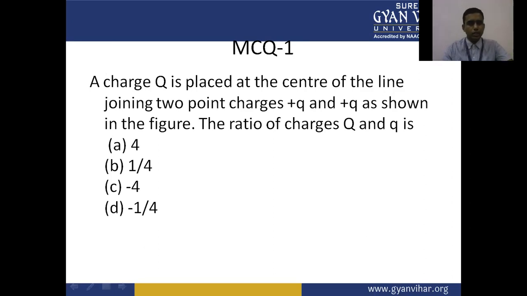The charge Q is placed at the center of the line joining the two point charges plus Q and plus Q as shown in the figure. The ratio of charge Q and Q is: choice A is 4, choice B is 1 by 4, choice C is -4, choice D is -1 by 4.